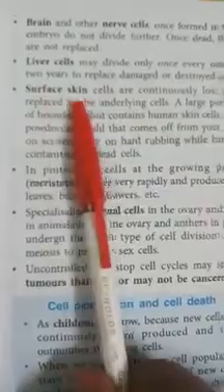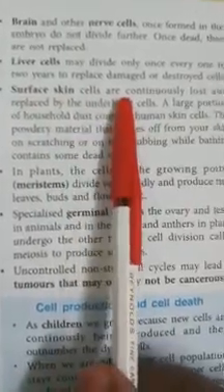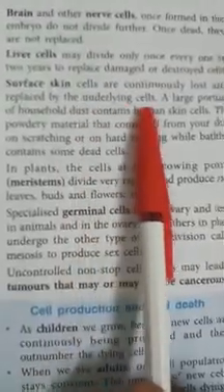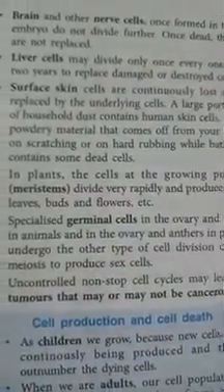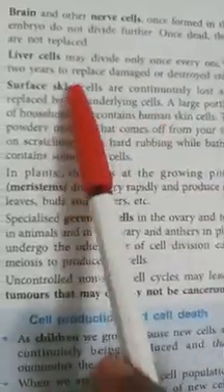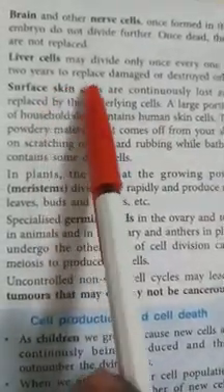Then the surface skin cells are continuously lost and replaced by underlying cells. We know that our skin exfoliates every day, and it is produced from the underlying cells.